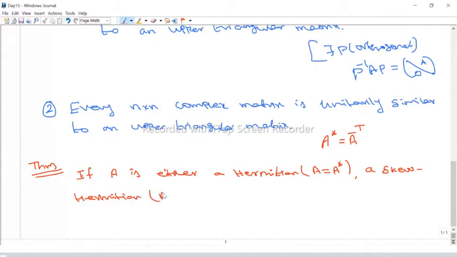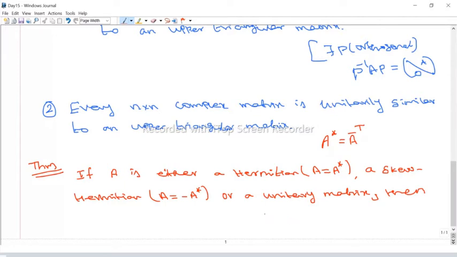Either A is Hermitian, or skew Hermitian, or a unitary matrix, then that matrix is diagonalizable. So every Hermitian matrix is diagonalizable, every skew Hermitian matrix is diagonalizable, every unitary matrix is diagonalizable. Not only diagonalizable, but unitarily diagonalizable. So we get a unitary matrix such that the matrix is similar to a diagonal matrix.